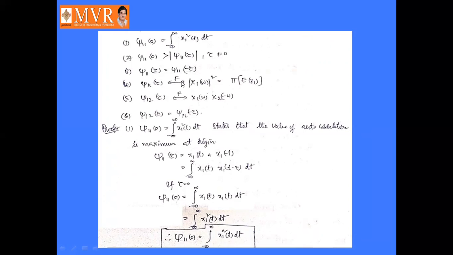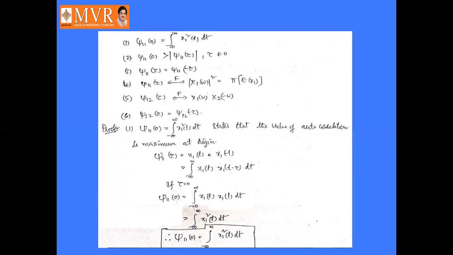Next property: the Fourier transform of J11 of tau is equal to mod of X1 of omega square, which is equal to the energy of the signal x1 of t. This is nothing but the energy density spectrum, or Parseval's theorem.